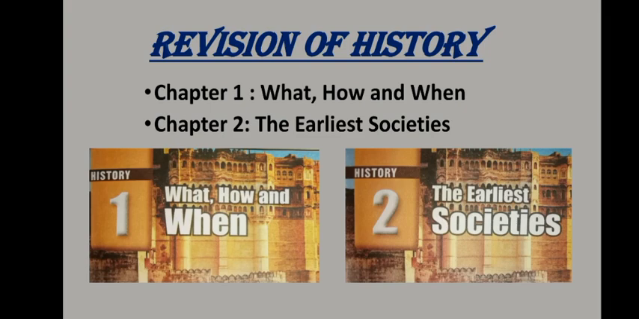As you all know, we have completed two chapters from each section of social studies, that is from history, geography, and social and political life. So, before starting the new chapter, first we will quickly revise the things that we have studied in all the chapters. So in today's video, we are going to do the revision of history, that is chapter 1 and 2. Chapter 1, what, how and when, and chapter 2, the earliest societies. So let's start with chapter 1, what, how and when.